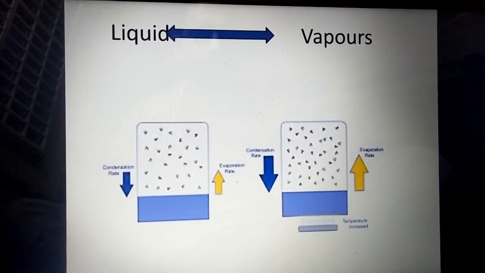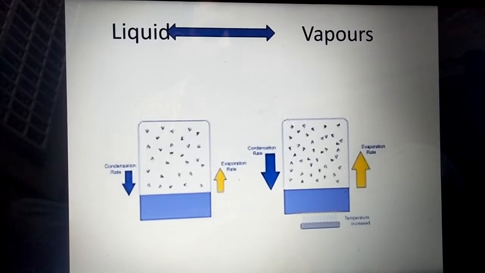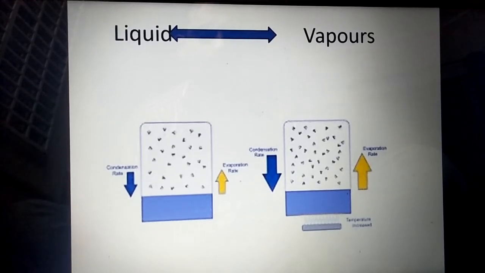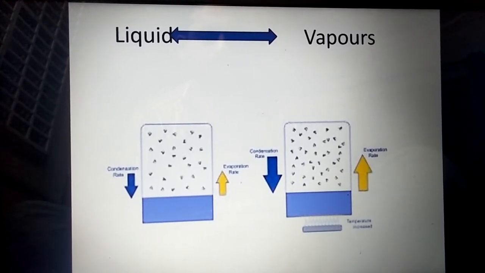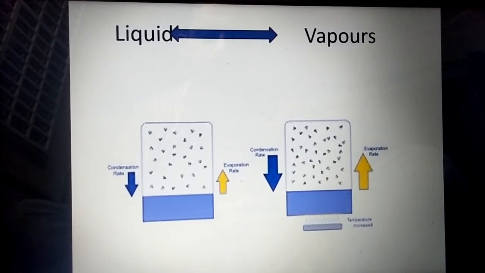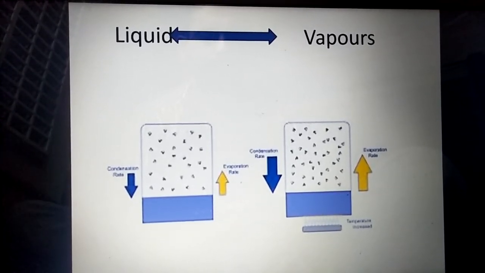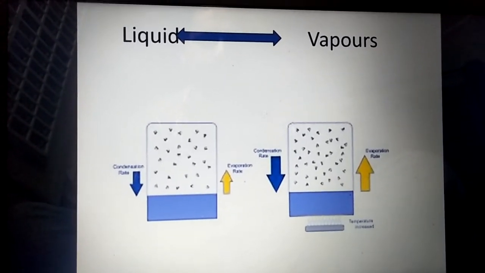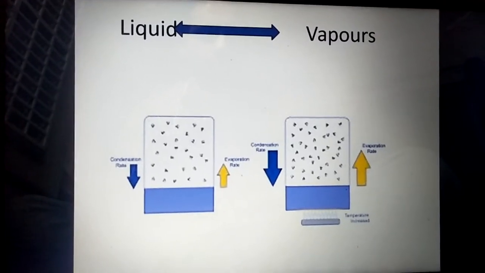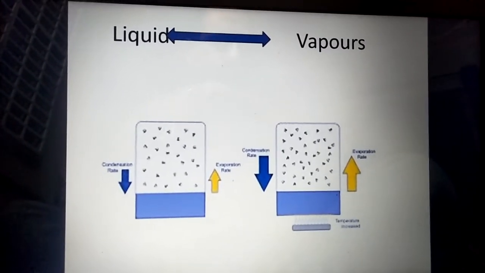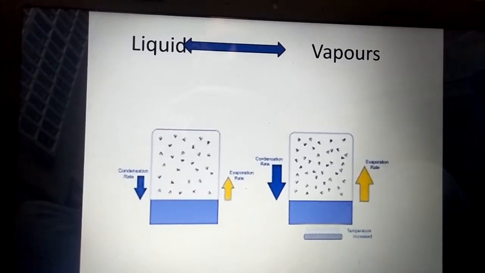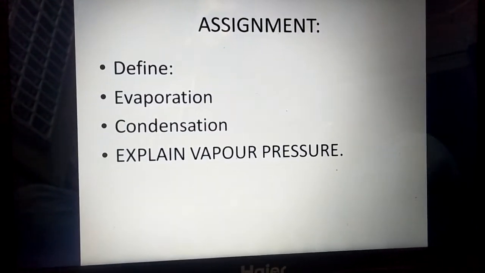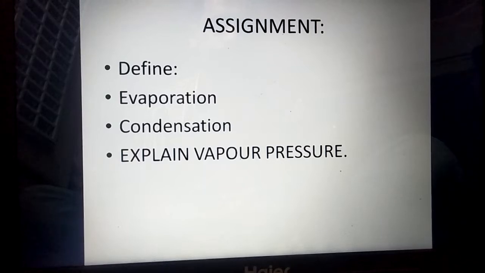Now look at the figure. There is an equilibrium between liquid and vapor. You can see in the figure that evaporation and condensation both are occurring. The yellow arrow shows the process of evaporation and the blue arrow is showing the process of condensation. Both are occurring at the same rate, and at this stage an equilibrium is established between condensation and evaporation, and at this stage the pressure exerted by vapor on the surface of the liquid is known as vapor pressure. This is all about the vapor pressure of a liquid.